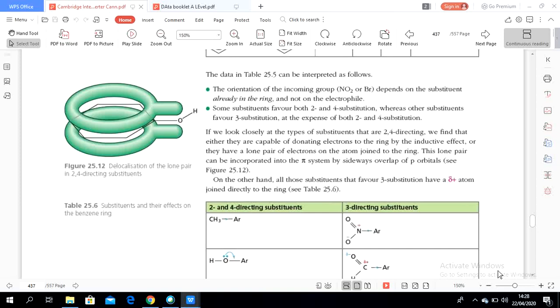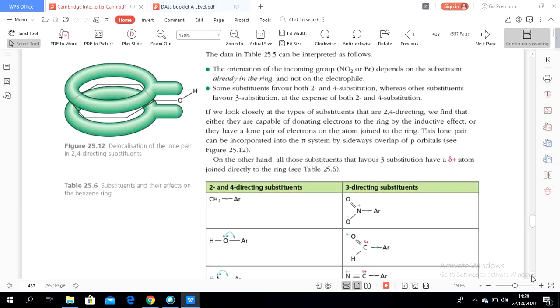Okay, let's see this one. On the other hand, all those substituents that favor 3 substitution have a positive dipole atom joined directly to the ring.